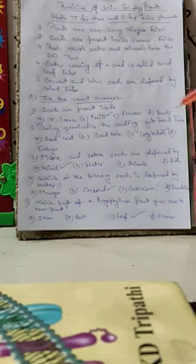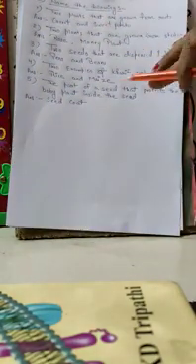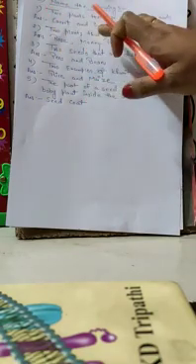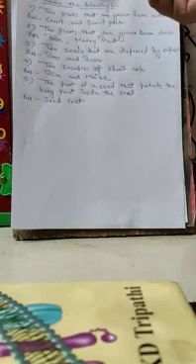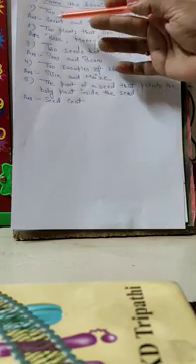Now the another exercise is name the following. Okay, in this exercise what you have to do, you have to name two plants that are grown from roots. It means the plants of which we eat the root. I have given over here carrot and sweet potato. You can write any of the names. You can write radish over here. So these are the roots which we eat.